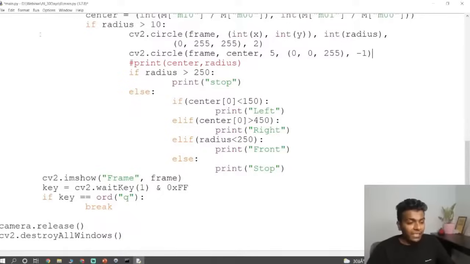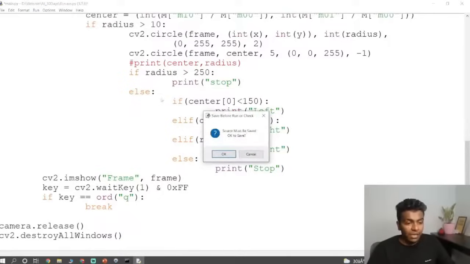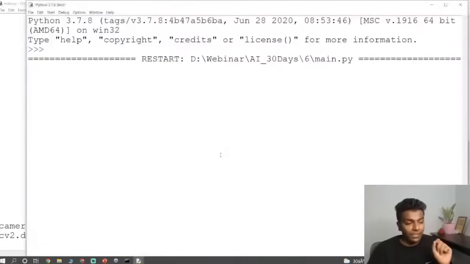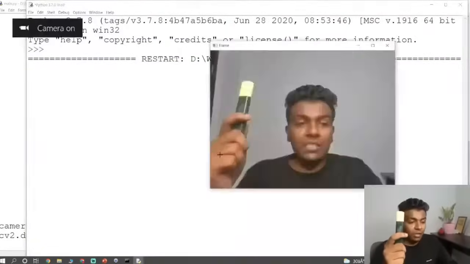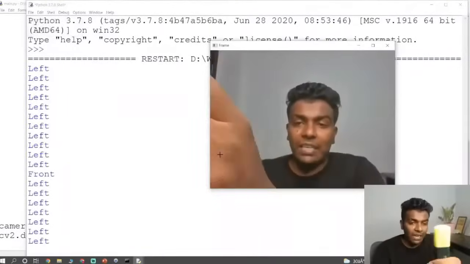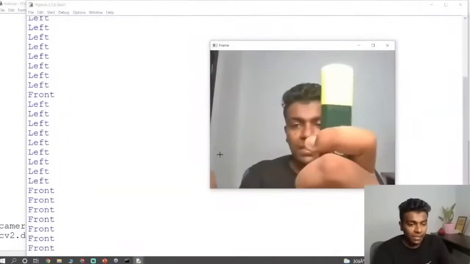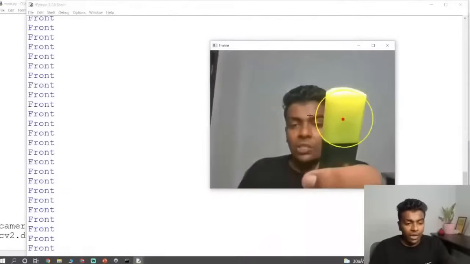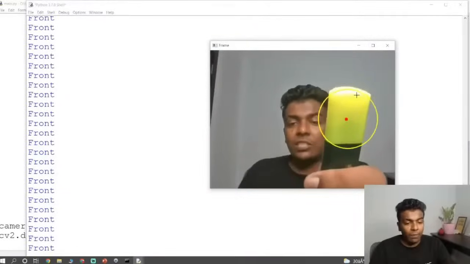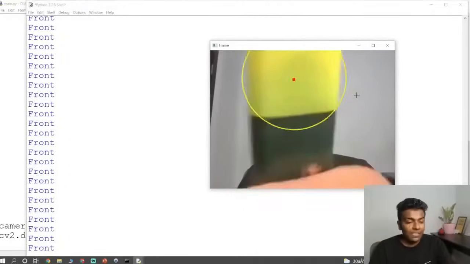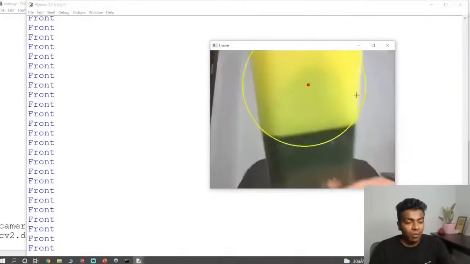Finally, the camera will be released and the desktop windows will be destroyed. I'm repeating the part again: in this program there are two parts. Number one is the yellow color circle. Whenever we run this, you can see the yellow color circle. I'll show that here. Just see here, the yellow color circle present in this frame. It is going to be helpful for deciding whether the car needs to move forward or backward. If it is like this, the car will stop.